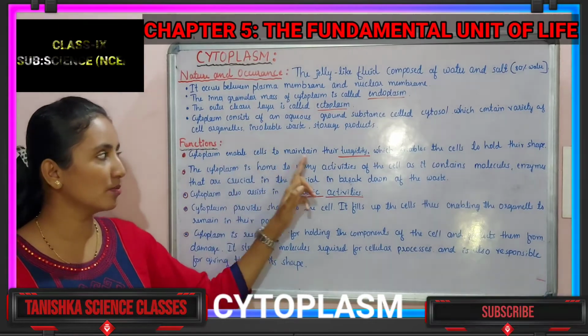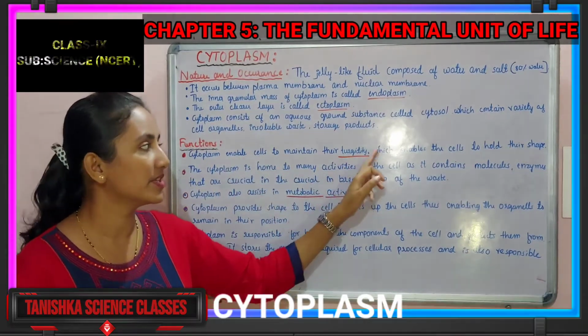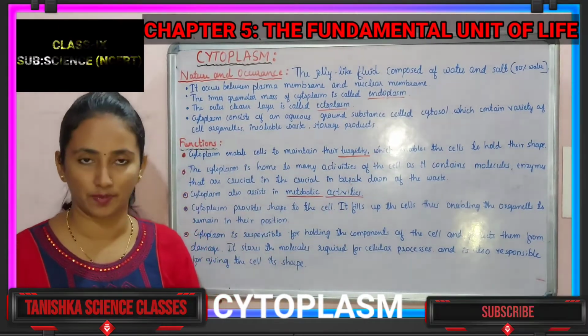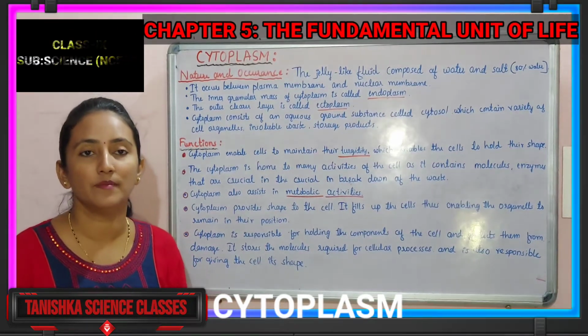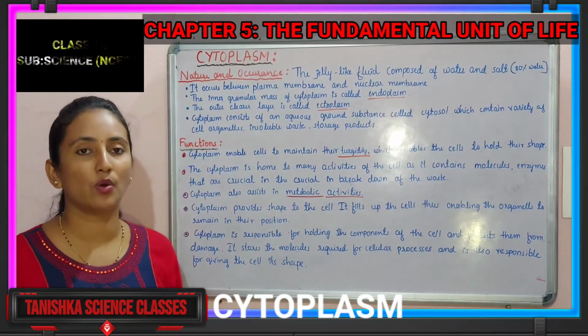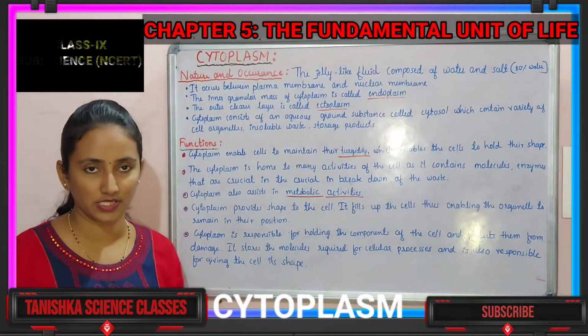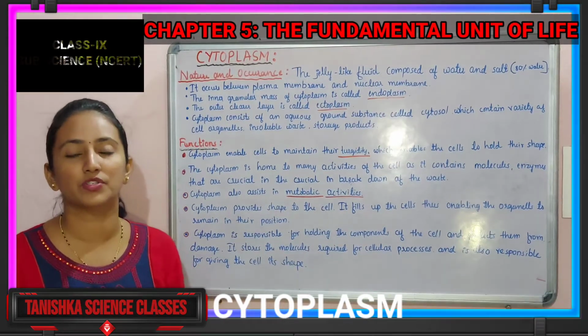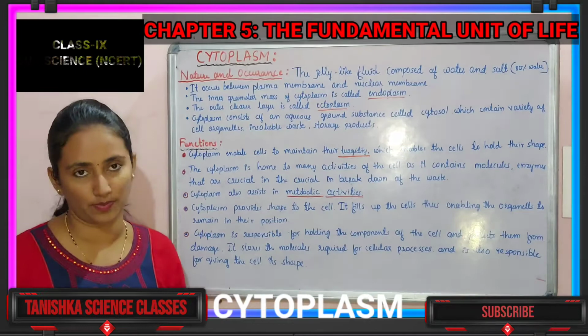Cytoplasm enables cells to maintain their turgidity, which enables the cells to hold their shape. Because of it, they can hold their particular shape. Understanding? It is about the main function of the cytoplasm.